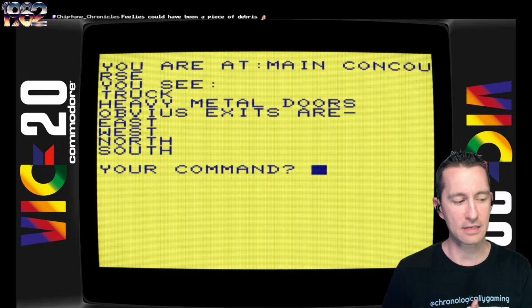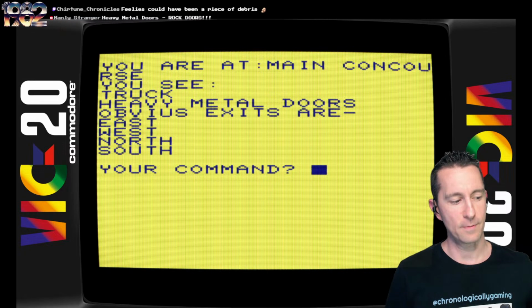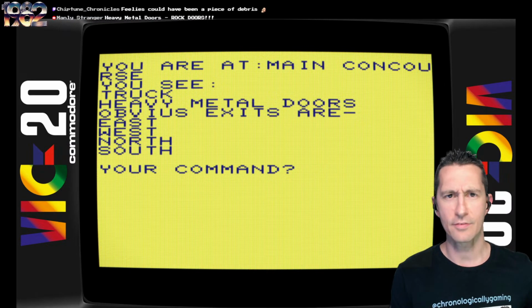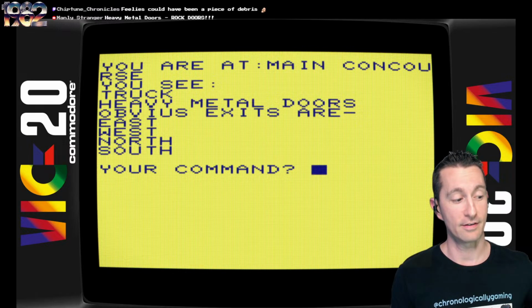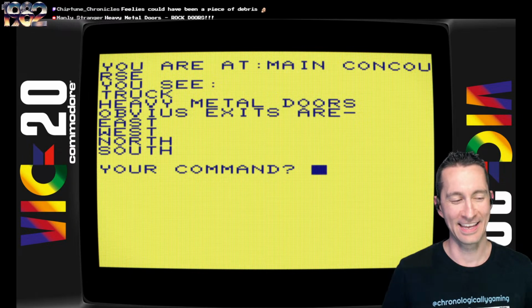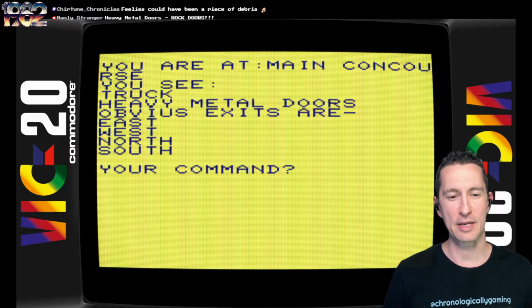And you can see right now it's a text adventure game that we're going to be playing for this one. And this is released on lots of other home computers besides this one. You can also find it on the Commodore PET, the TI-99, the Ohio Scientific, and the TRS-80. And we will see this again later on the Commodore 64 in 1983. Yes, I know, right? All right, so here we go.